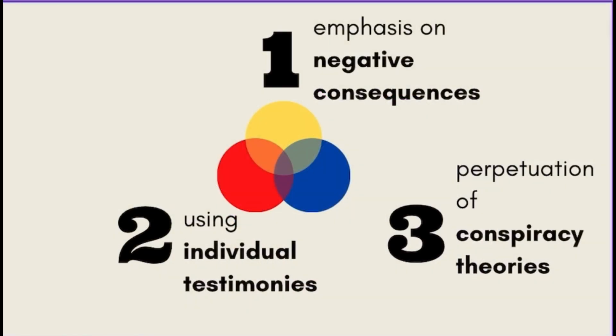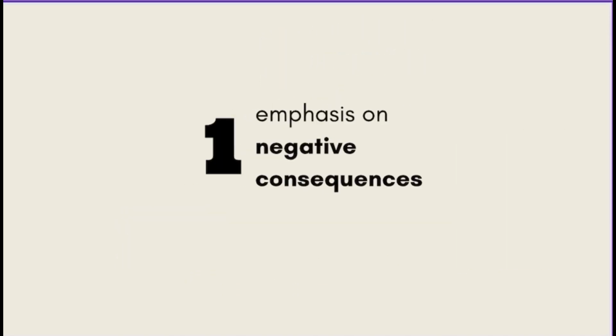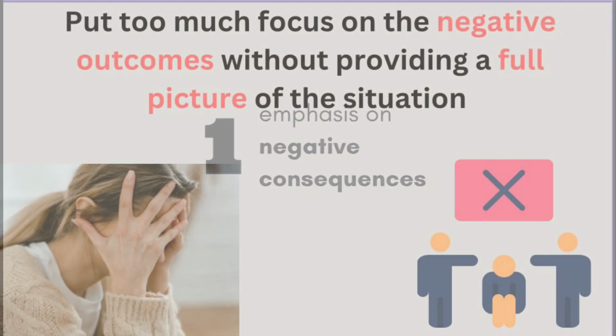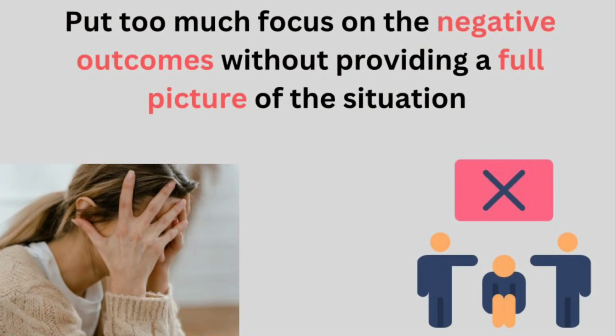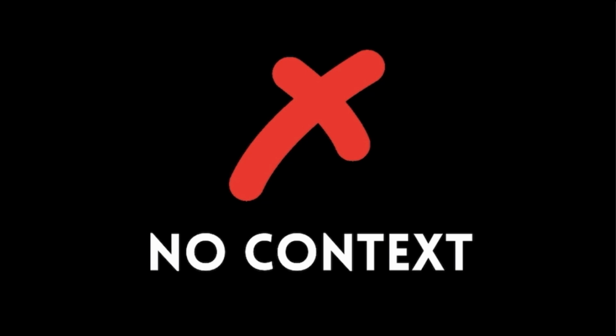We can identify health misinformation by looking for these 3 specific traits. Each feature will be discussed in detail, starting with number 1, emphasis on negative consequences. This is when a claim puts too much focus on the negative outcomes without providing a full picture of the situation. These often can be very distressing to read and very eye-catching. The reality is that many of these claims are completely false, and many are completely taken out of context.